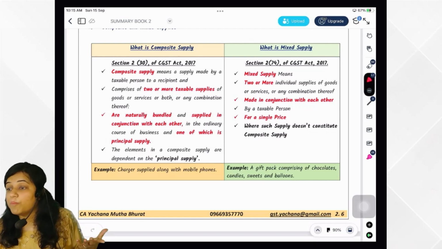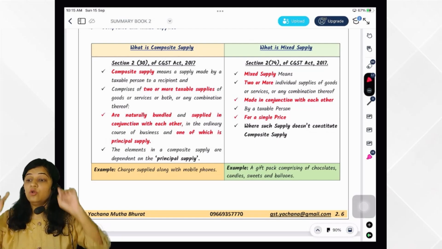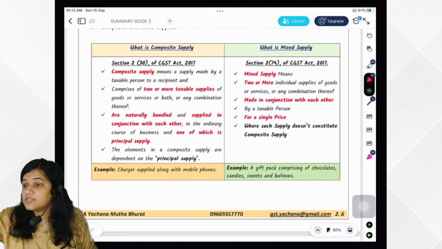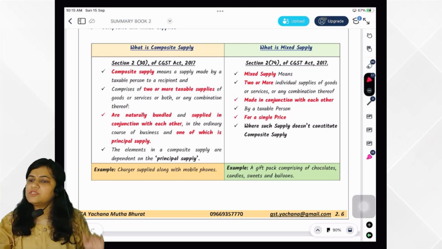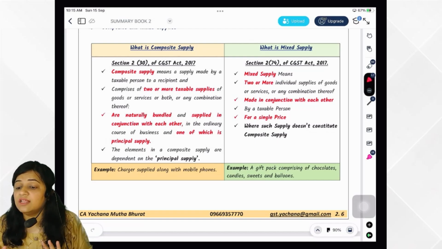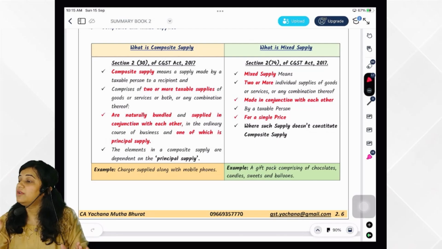Okay, so what does it say? What do you mean by composite supply? It means a supply made by a taxable person to a recipient of two or more taxable supplies. What did it say? Two or more but taxable. Taxable supply should be there, which are naturally bundled and supplied in conjunction with each other. One of them is what? Principal supply. That would be treated as supply of what?